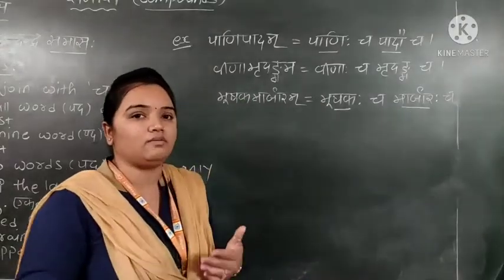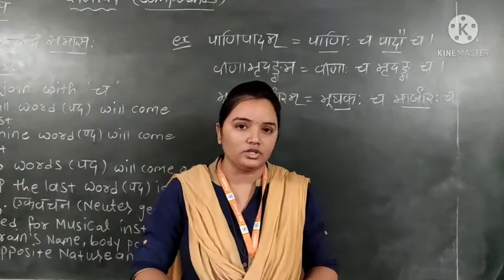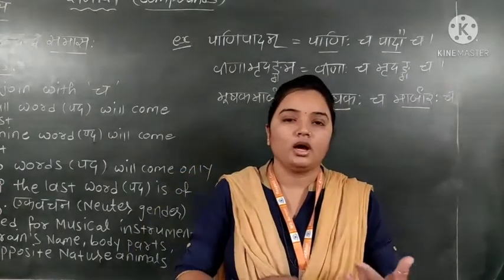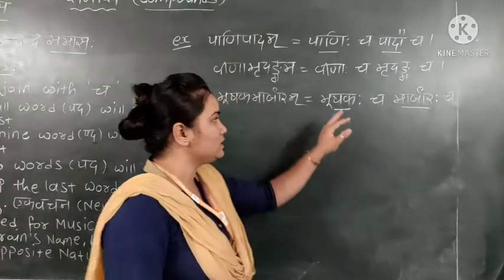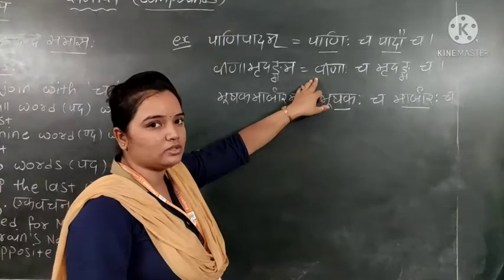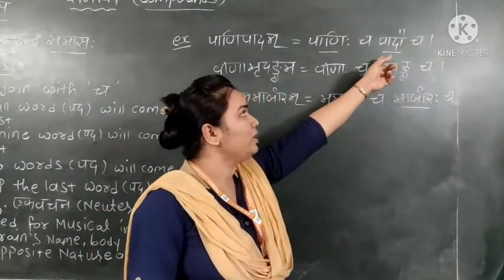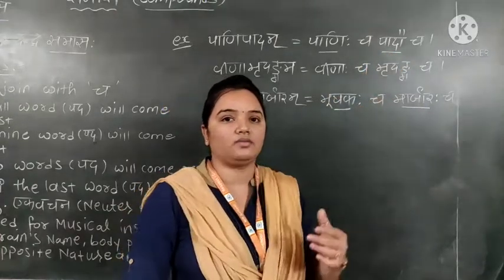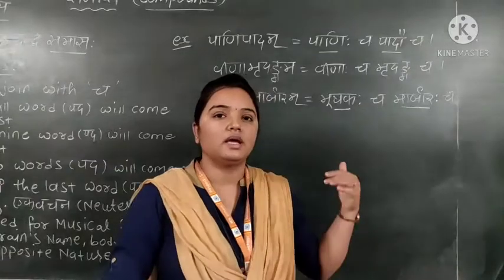So the samahar dvandva is used for musical instruments, grain names, our body parts, and opposite nature animals. When there are two words, the last becomes napusakling ekvachan roop. So this is the samahar dvandva samas example.